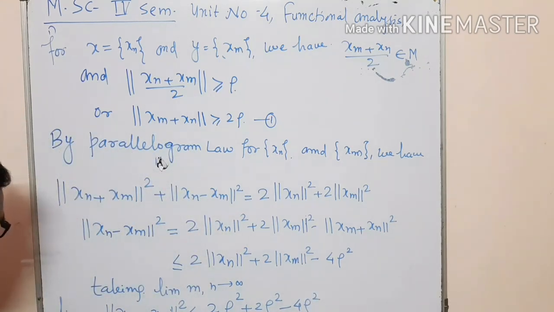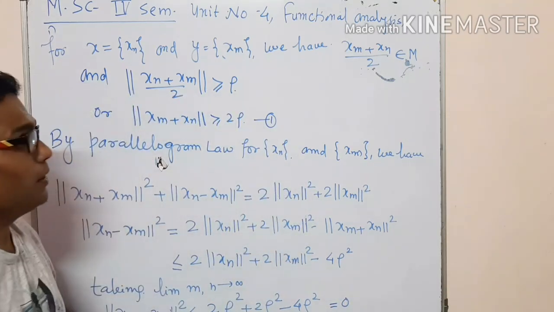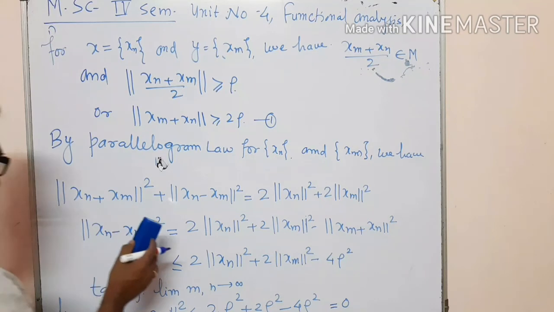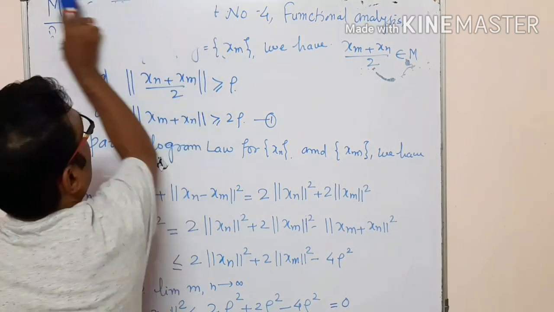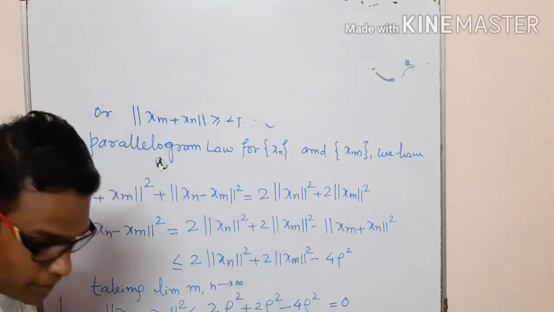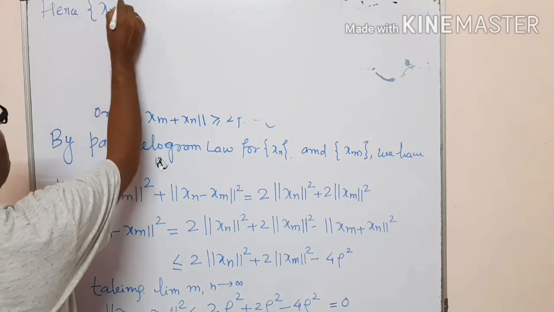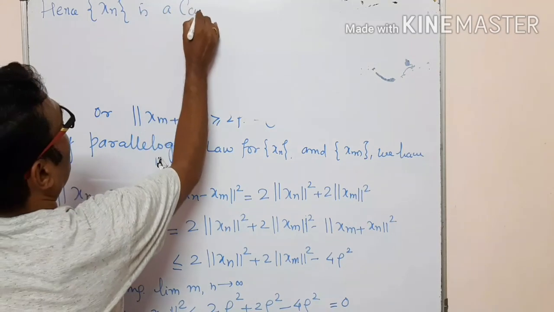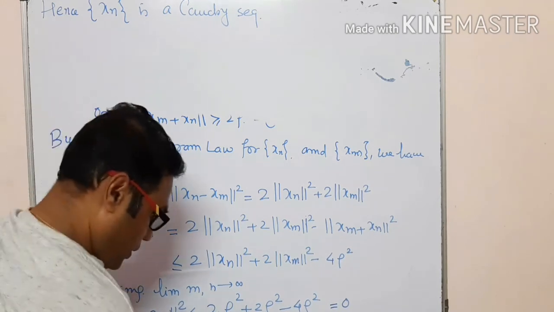Here we take the limit m, n tending to infinity, so this portion becomes 0. Because this part is 0, we observe that our sequence xn becomes a Cauchy sequence. Hence the sequence xn is a Cauchy sequence in M.